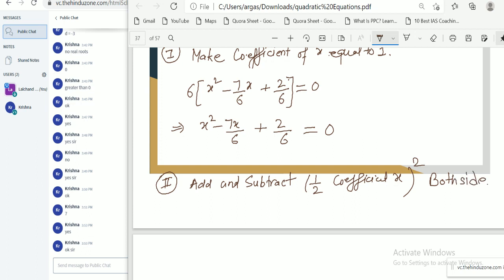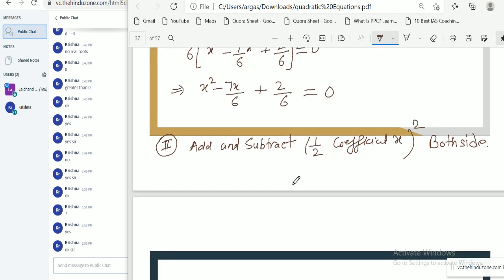What is the coefficient of x? Minus 7 by 6. So what is the half of this? 7 by 12. If we take the square of this, minus 7 by 12 square, plus 2 by 6 equal to 0.